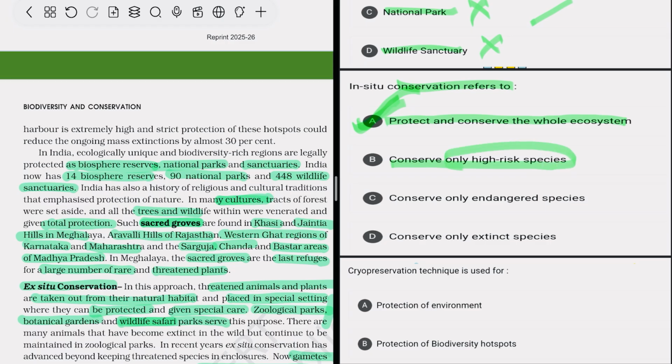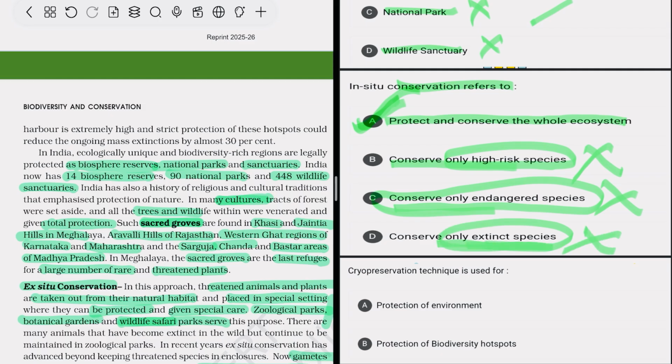Conserve only high risk species, no. Conserve only endangered species, no. Only extinct, no. That is extinct, so how can you conserve a species that is extinct? So that is not true. We have to conserve all the species, mainly which are threatened or at the edge of becoming extinct. So the correct option is that we have to protect and conserve the whole ecosystem. We have to preserve all.